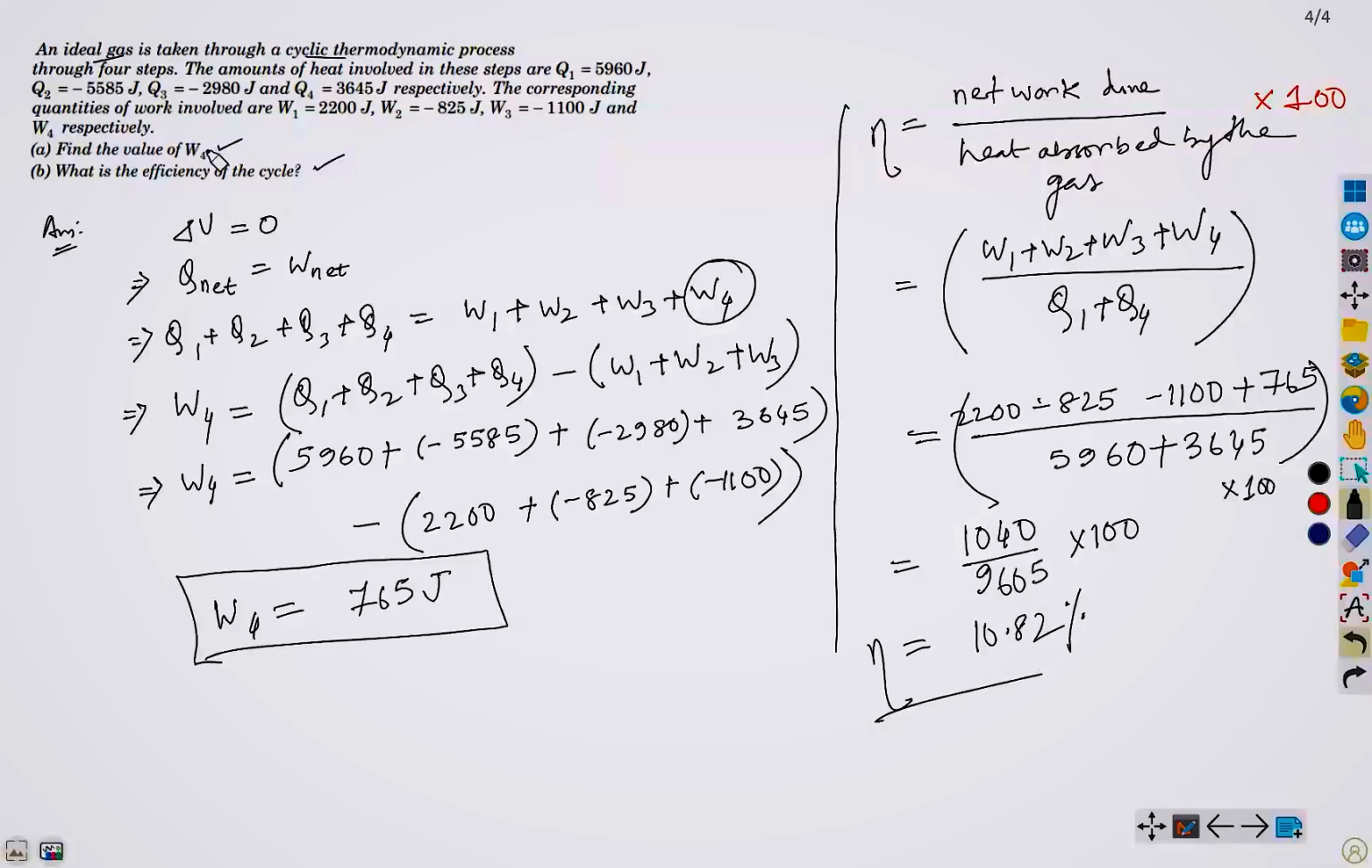Yes, and we have also evaluated the total value of W4, which is this one. Okay, I hope it is simple, right? There is nothing so difficult here, isn't it so? So now we will discuss briefly about Carnot engine, which is one of the most important topic in thermodynamics.